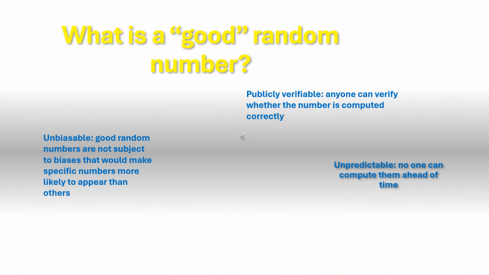What is a good random number? Unpredictable: no one can compute them ahead of time. Unbiasable: good random numbers are not subject to biases that would make specific numbers more likely to appear than others. Publicly verifiable: anyone can verify whether the number is computed correctly.